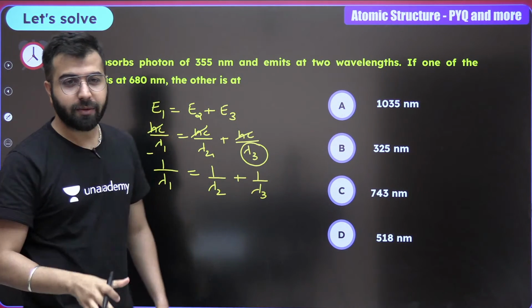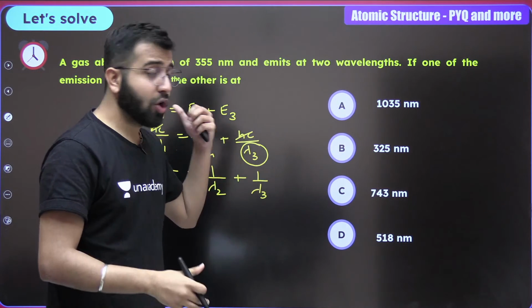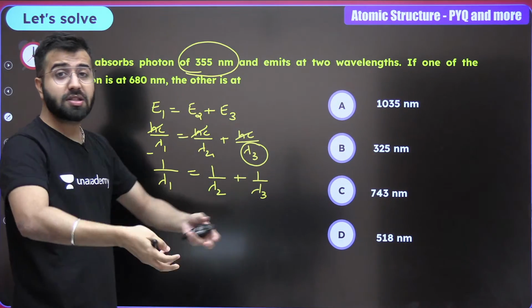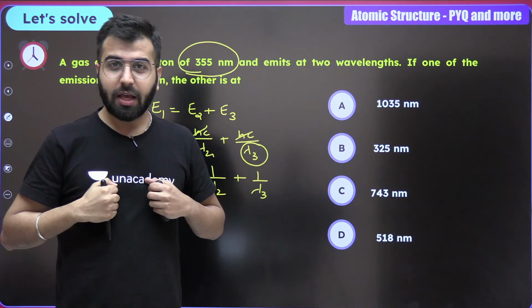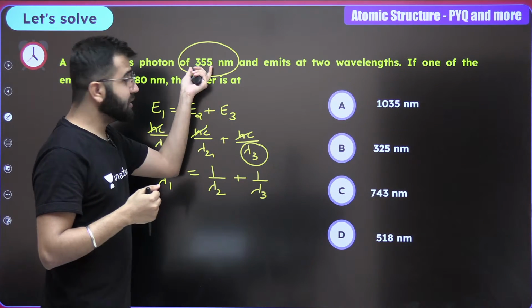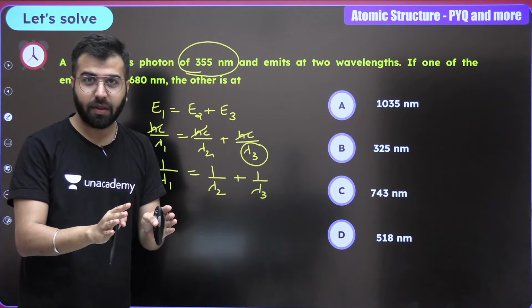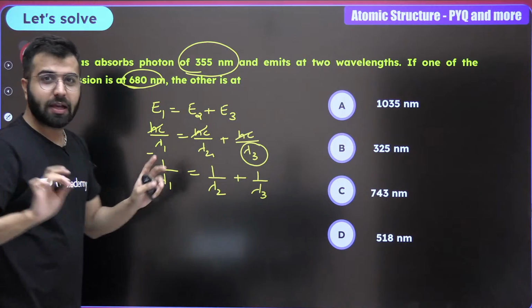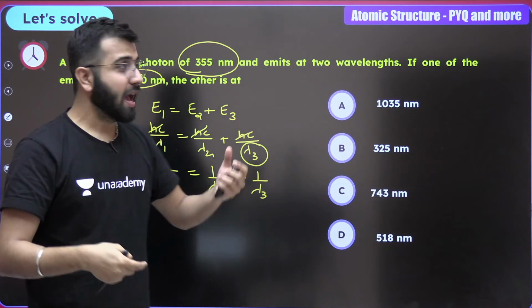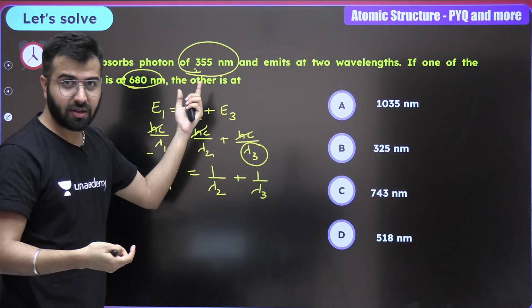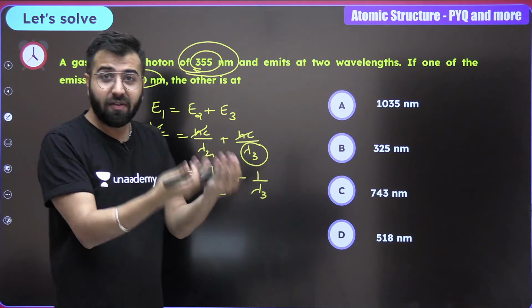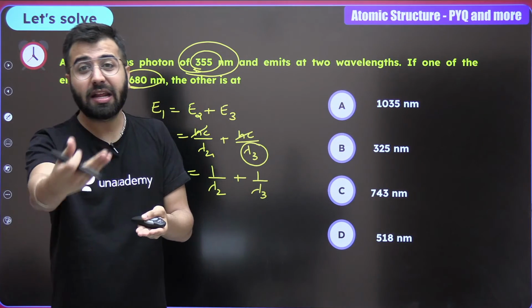I'll tell you one more hint. Guys, pay attention that you should always remember whenever we're talking about this much energy was absorbed, right? I see this 355 as UV. Okay, and it is actually producing visible. Correct? You should remember, as it has absorbed a UV wavelength of 355 nm, it will never emit a stronger energy.